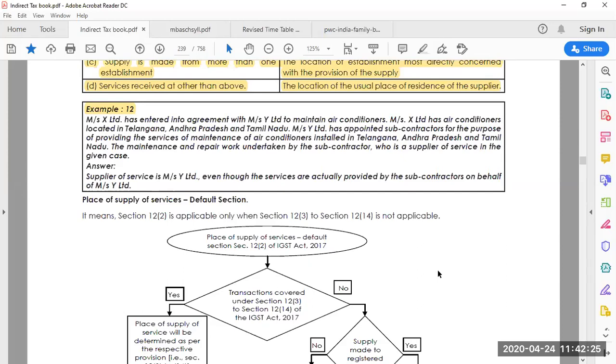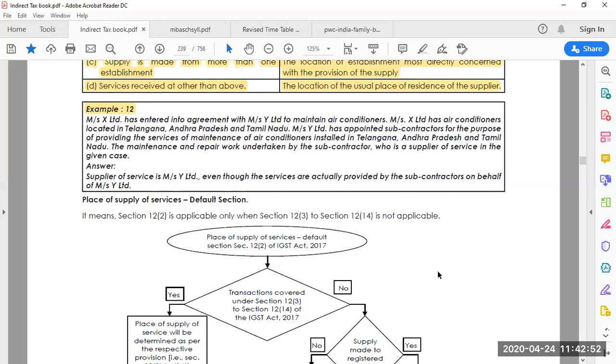Okay, because Messrs Y gives a subcontract at the different locations to another company to go and service the air conditioners located at different locations. And the subcontractor goes and undertakes all the servicing or maintenance of the air conditioners. So tell me, what is considered here? Who is the supplier of the service here?